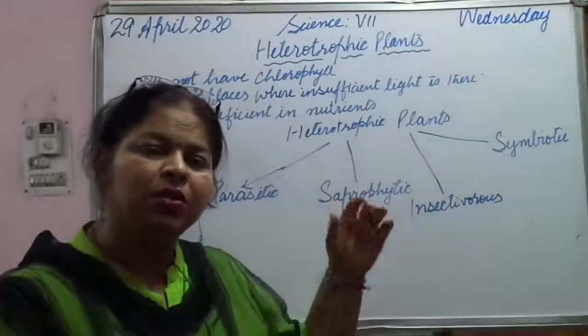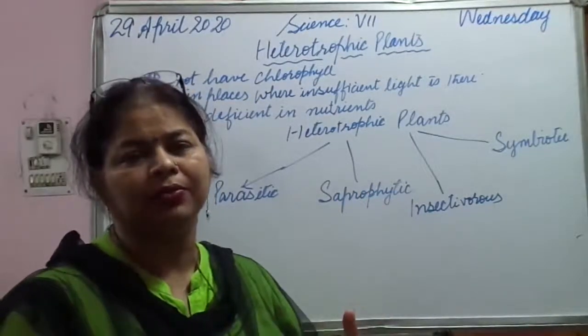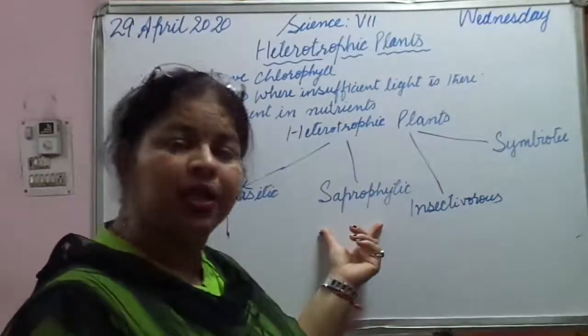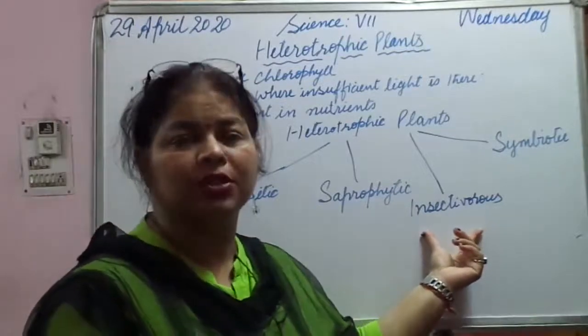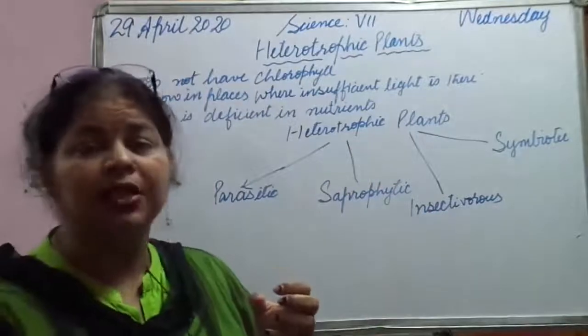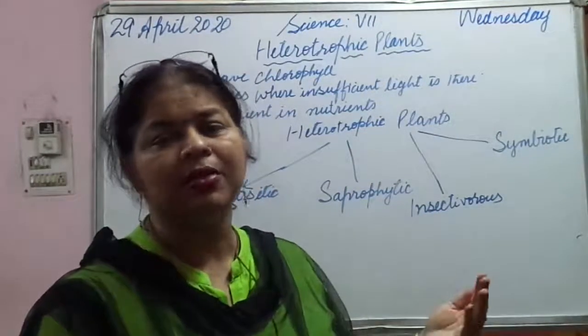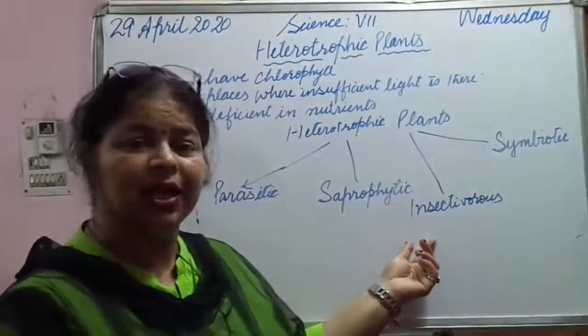Saprophytic means the ones which derive their food from dead organic matter, means they derive nutrients from dead organisms. Then the third one is insectivorous. Insectivorous means they trap insects and consume them by releasing enzymes, and the body of the insect gets dissolved.